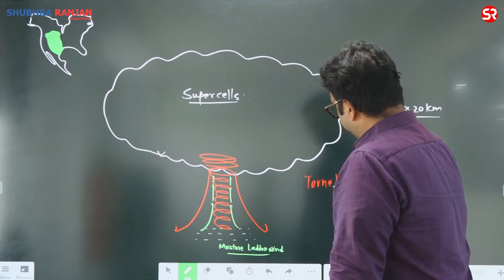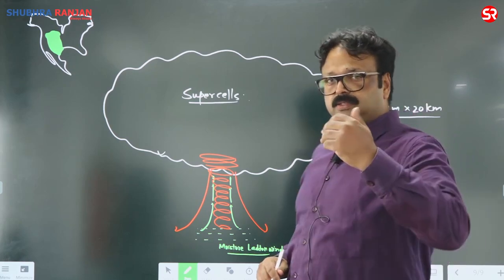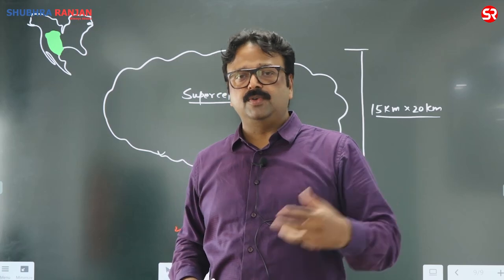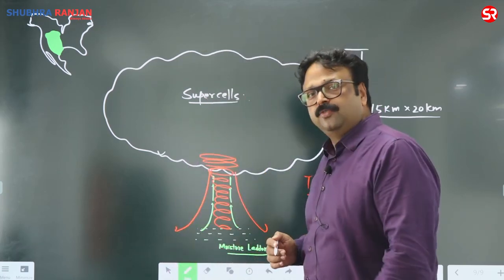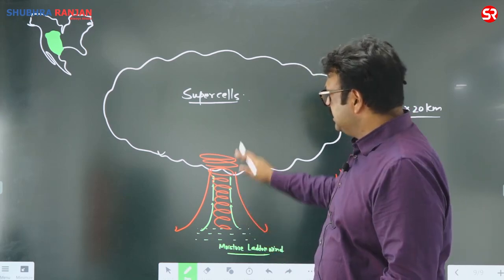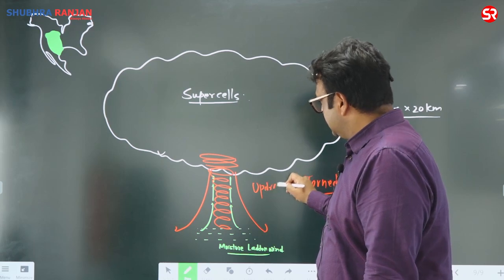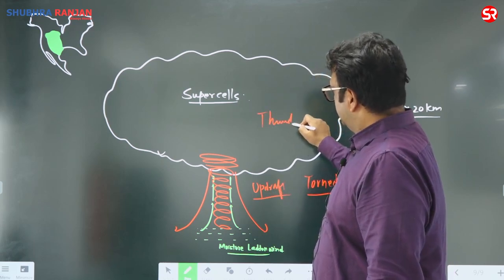On the Fujita scale, we can divide tornadoes from 0 to 6. Six is most devastating and 0 is a normal tornado. So it is a funnel-shaped supercell tornado formation. This happens where a rapid updraft is taking place, and this updraft is the result of thunderstorms.